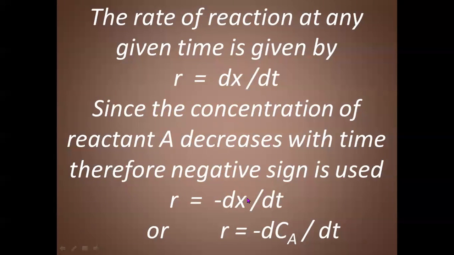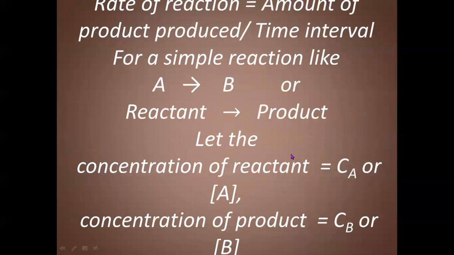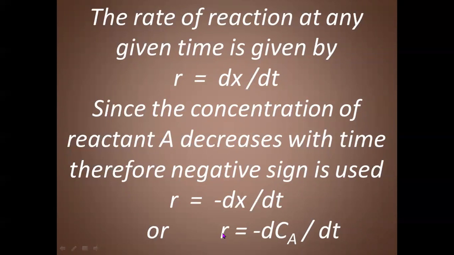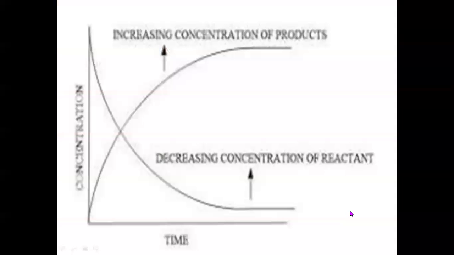For this particular reaction in which we have taken A as reactant, producing product B, the rate of reaction R is equal to minus the change in concentration of A divided by time period, or R is equal to minus dCA by dt.